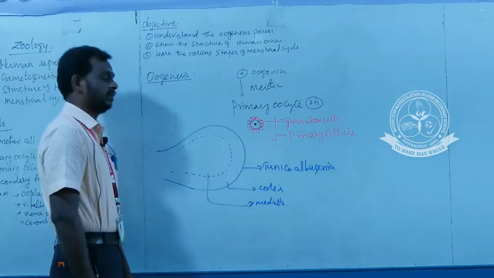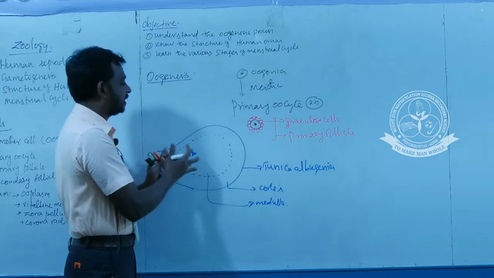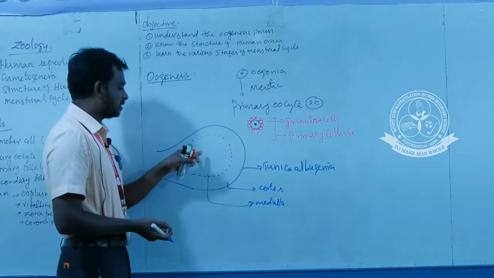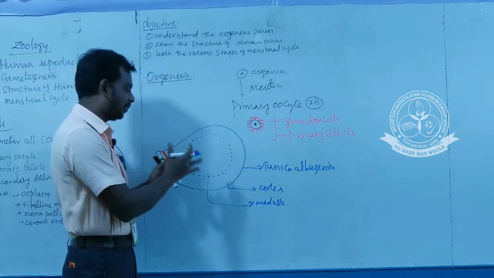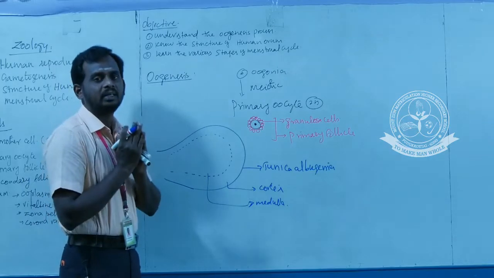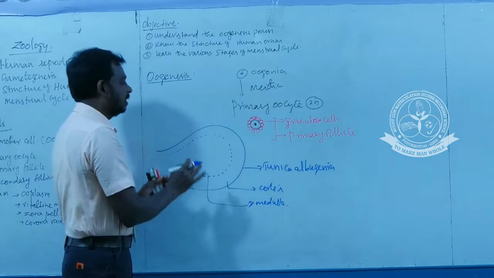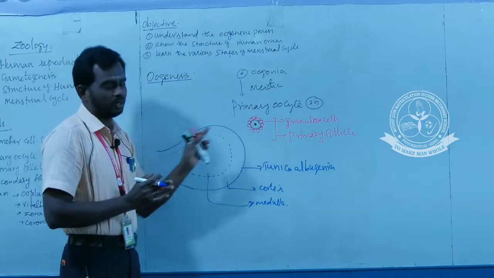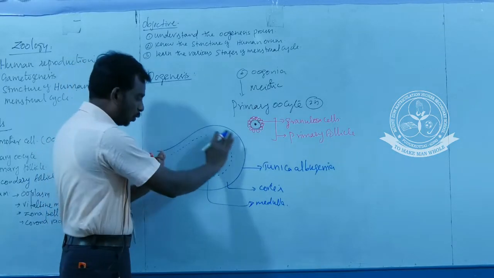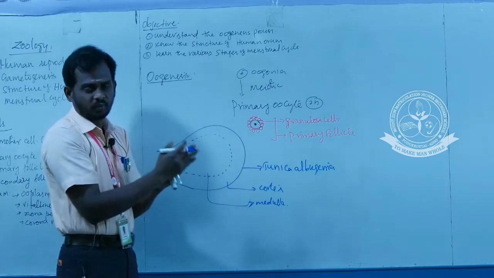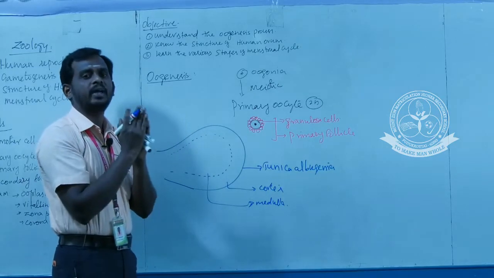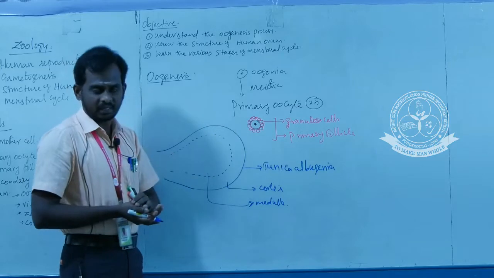Cortex and medulla. So what is the role of this cortex and medulla of the ovary? The medullary region is always supplied with blood vessels, nerve tracts and lymphatic vessels. But the cortex region plays a major role in follicular development. Can you understand what is the role of the cortex region of the ovary? The main role of the cortex region is follicular development.